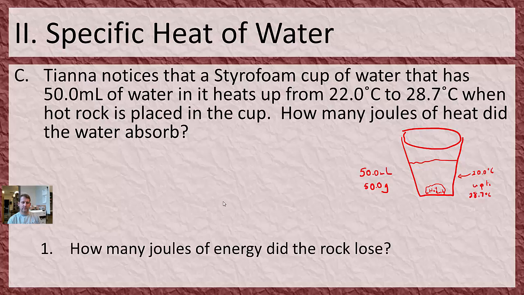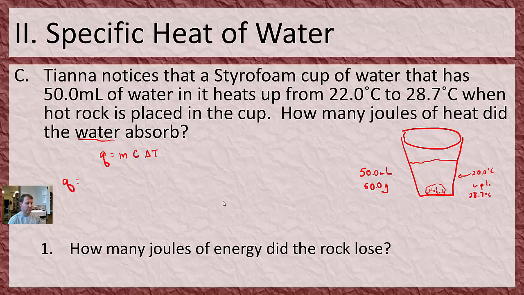All right. So we know that our equation here is Q is equal to mc delta T, and we're talking about how much did the water absorb. So this C is going to be the water C of 4.18 joules per gram degree Celsius. Our delta T is going to be the difference between these two for the water. Everything's focusing on the water, not the rock right now. And 50 grams is our mass. And then we can figure out what our Q is.